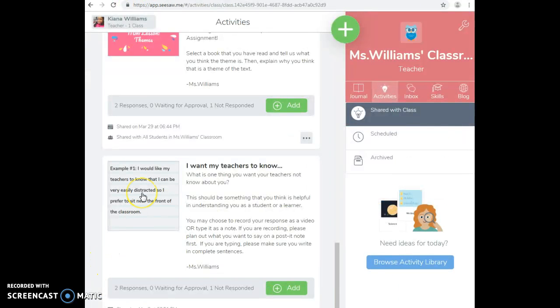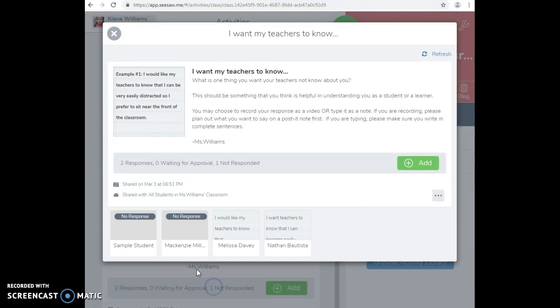Inside of Seesaw, you can look over the responses you've received to the assignments and activities you've posted while you're in the Activities tab. So for instance, here I see I Want My Teachers to Know. I can click down here and see that 2 of the students in my class have responded and 1 has not. So I can look down and see the 2 responses